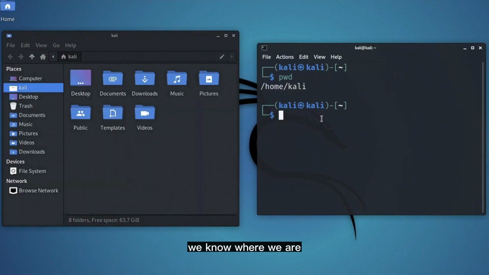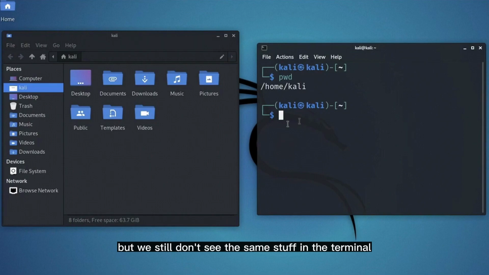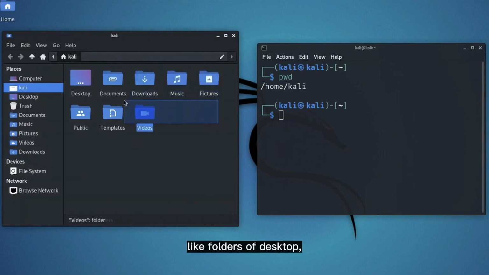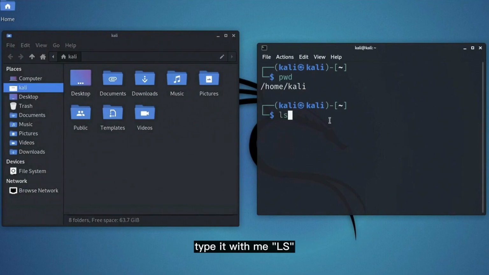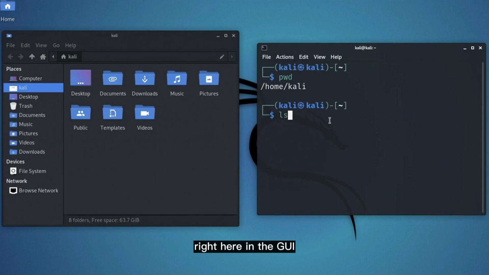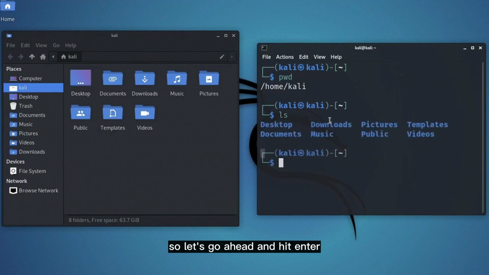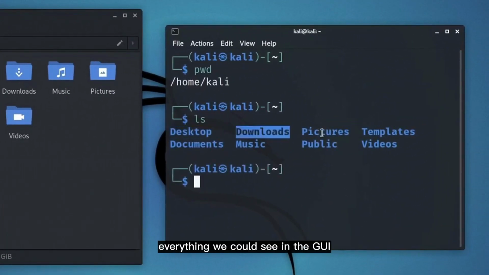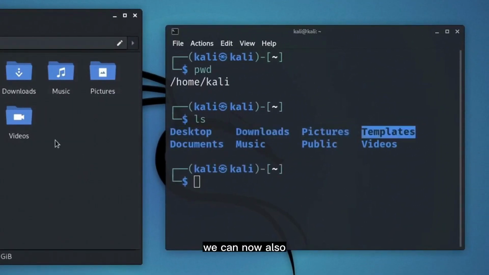Now you might be wondering, okay cool, we know where we are, but we still don't see the same stuff in the terminal as in the GUI, like folders of desktop, downloads and stuff. Here comes our next command. Type it with me, ls. ls stands for list, and it simply lists the contents of your current working directory, meaning it will simply list what we see right here in the GUI. So let's go ahead and hit enter. And boom, as you can see, everything we could see in the GUI, we can now also see in Mr.